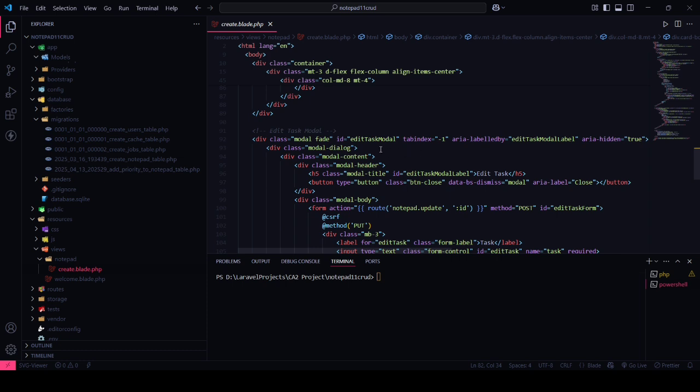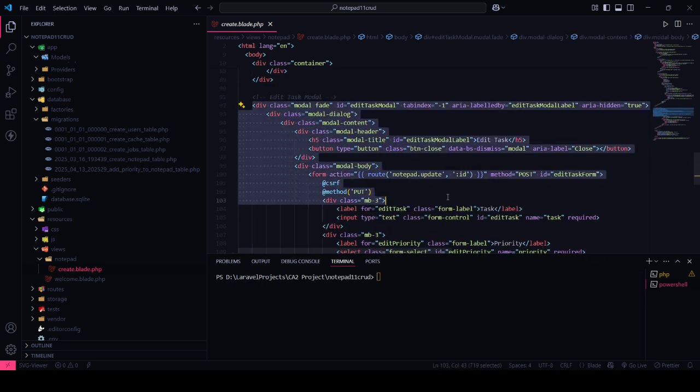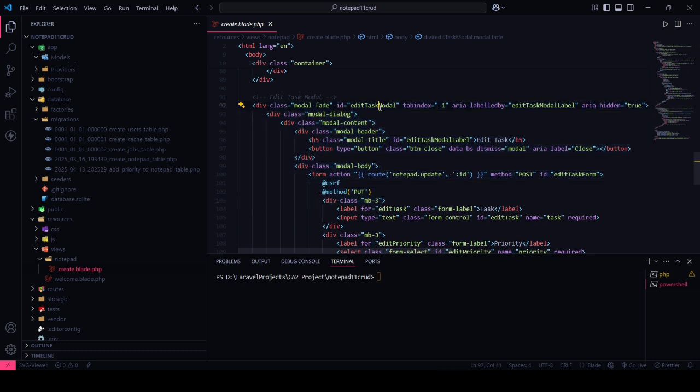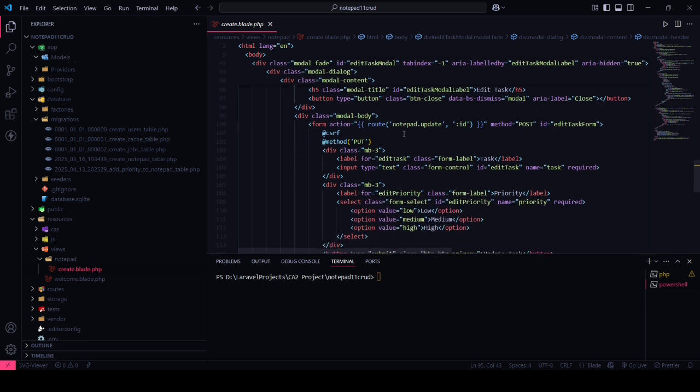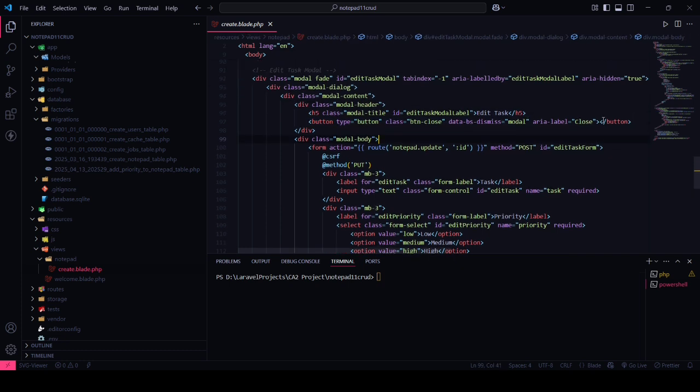Like there's a pop-up. When we click on edit task, a pop-up comes up, and there you can edit the task. In this, the classes where the edit task modal is, the ID, we mention these because we need to apply the JavaScript to make this modal work. So there's an edit task heading on the top. There's a button if you want to close the task. This is the button, like if we do not want to edit.